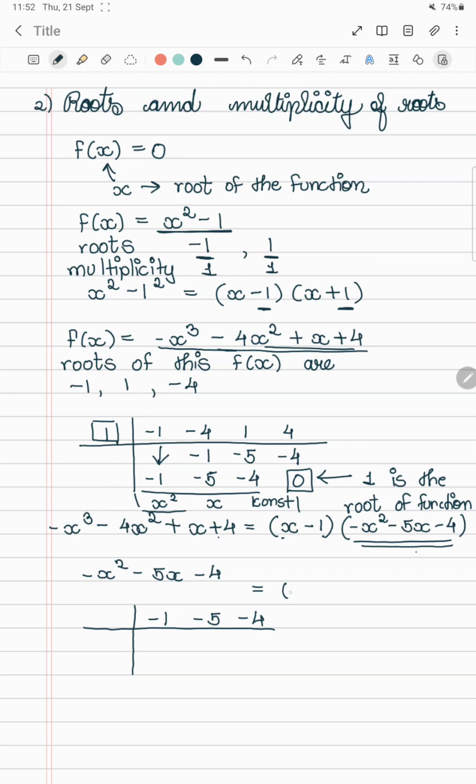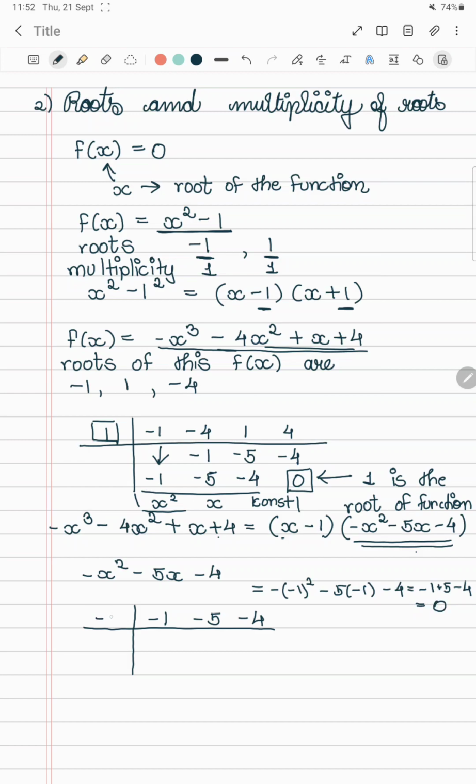Let's see, minus 1 square minus 5 into minus 1 and minus 4, which is equal to minus 1 plus 5 minus 4, which is equal to 0.